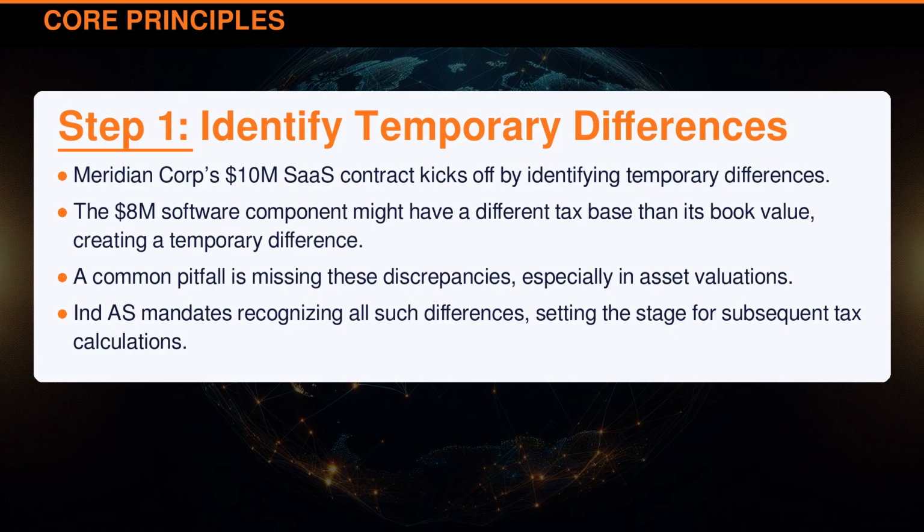Meridian Corporation's $10 million SaaS contract kicks off by identifying temporary differences. The $8 million software component might have a different tax base than its book value, creating a temporary difference. A common pitfall is missing these discrepancies, especially in asset valuations. Indian accounting standard mandates recognizing all such differences, setting the stage for subsequent tax calculations.